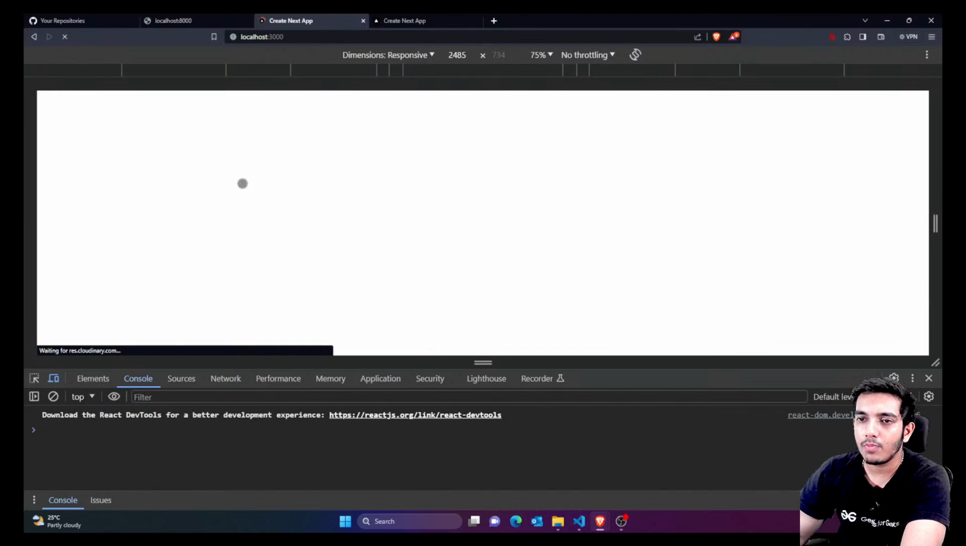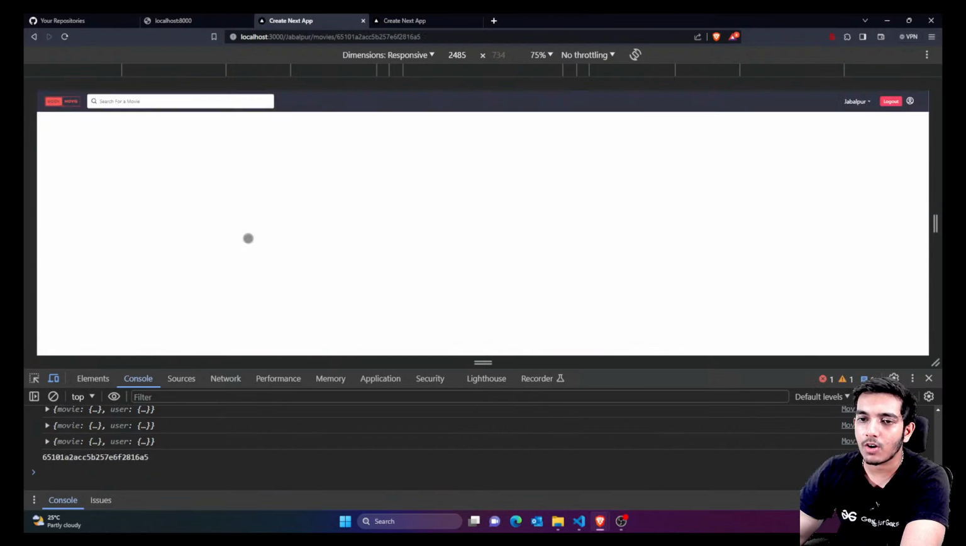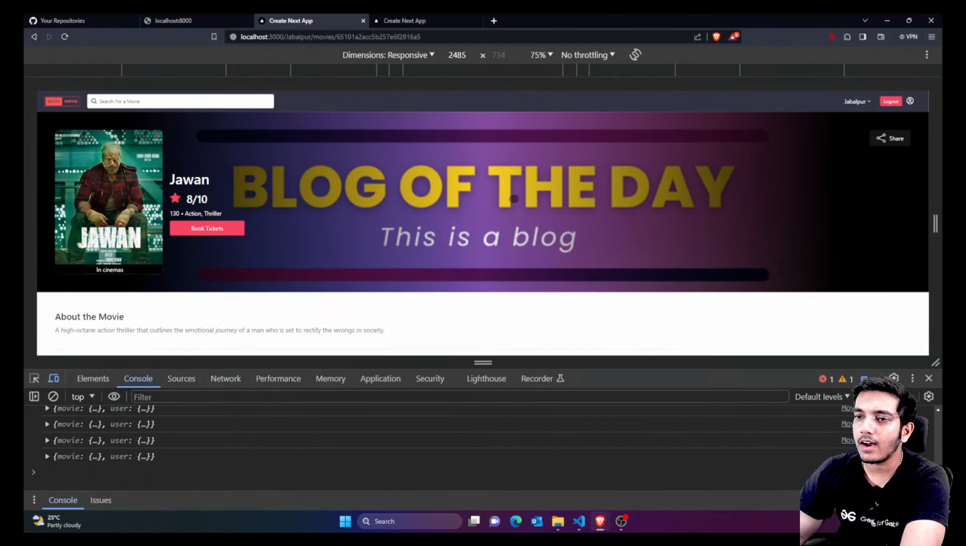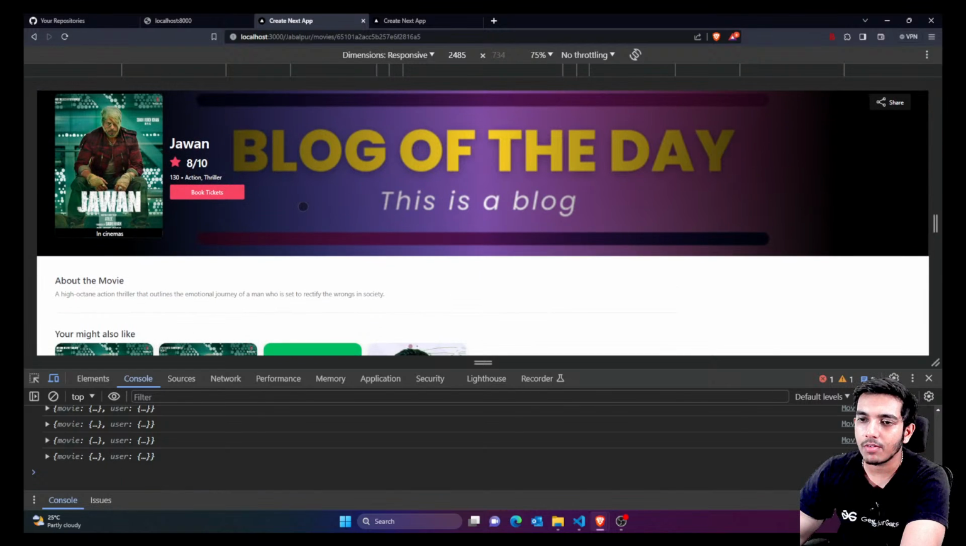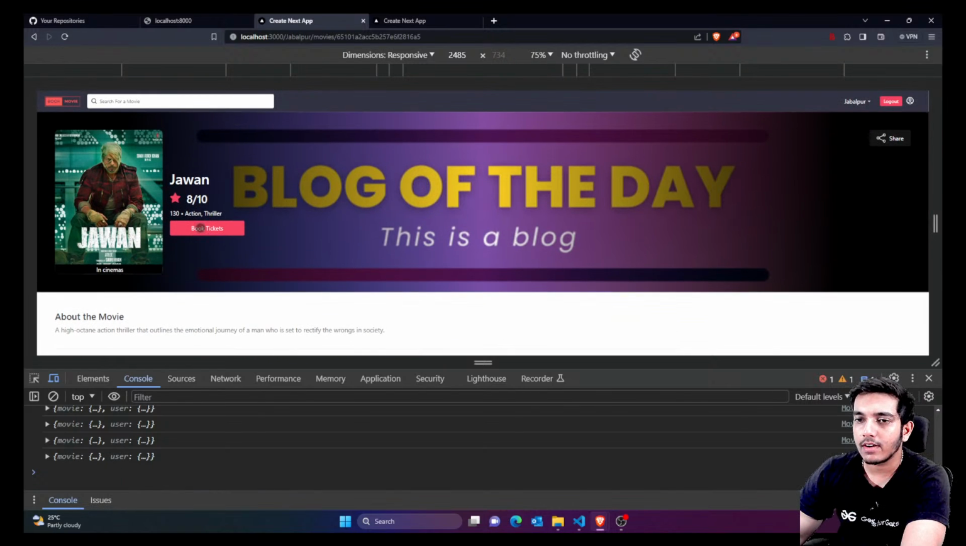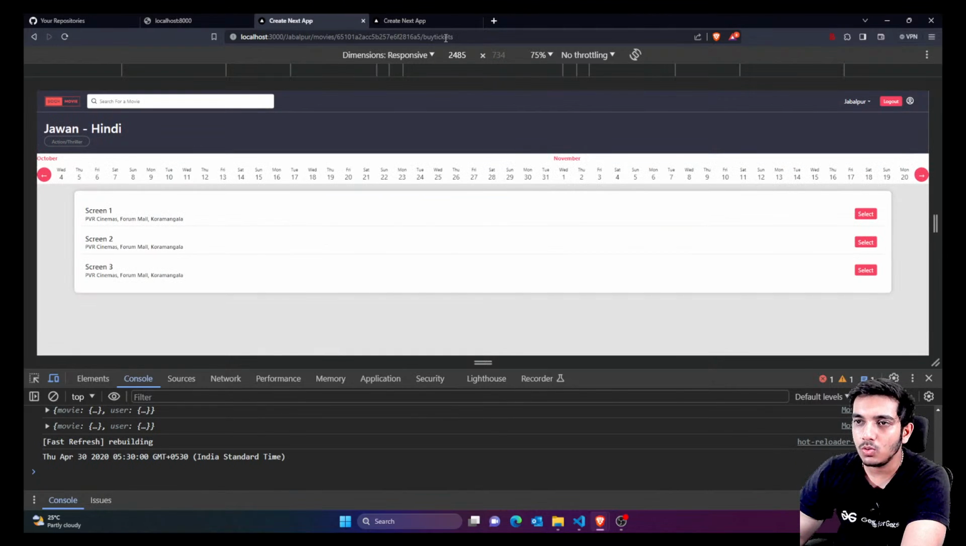I'll again go to the home page, and let's talk about this Jawan movie. It's fine, and you can add some normal posters and images later on. Right now just temporary data is fine. If I click on this book tickets, you can see it is taking us to this page. Right now this page has some temporary data.